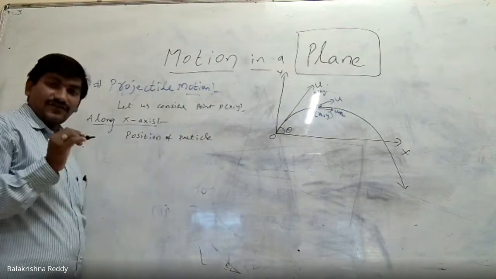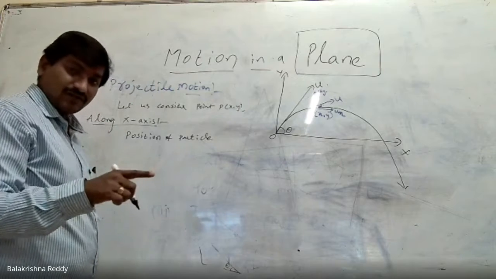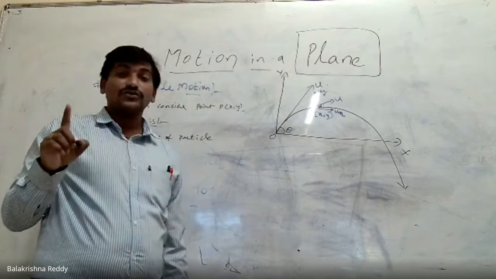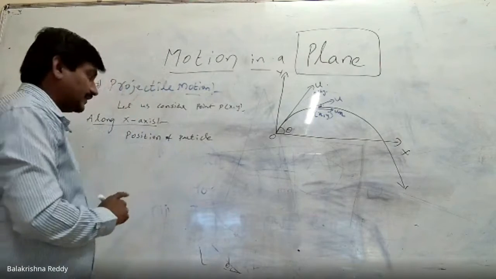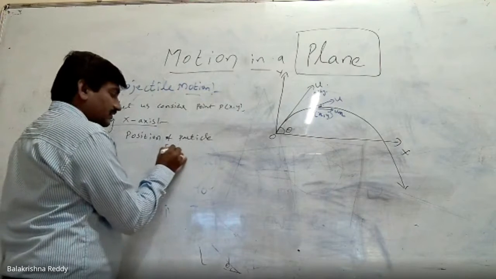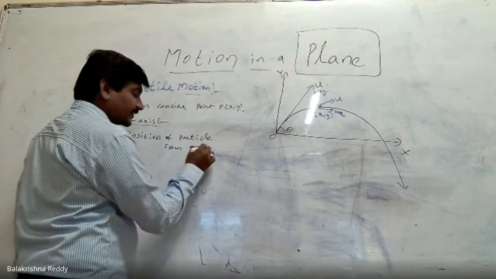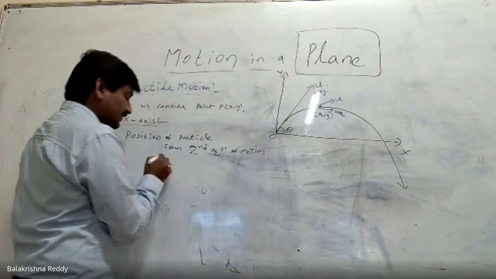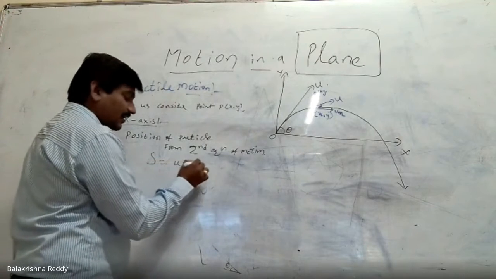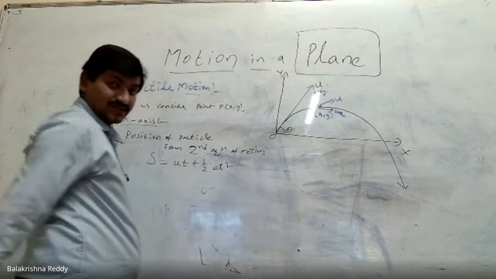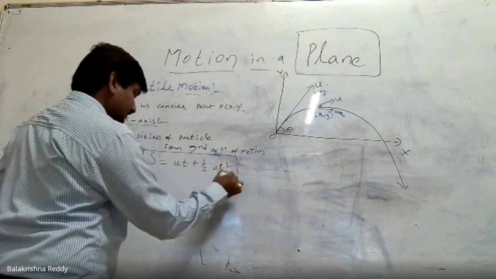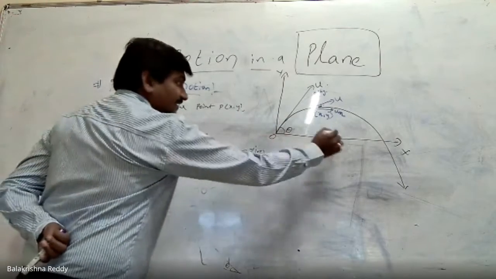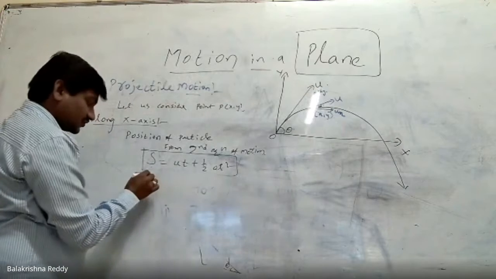To find the position of any particle which is in motion, we have to use equations of motion. Which equation of motion is going to give us the position of the particle? That is the second equation of motion. What is that? S equal to ut plus half at square. This everyone knows from 9th standard. So S stands for the position along the x-axis, so I am taking here x.